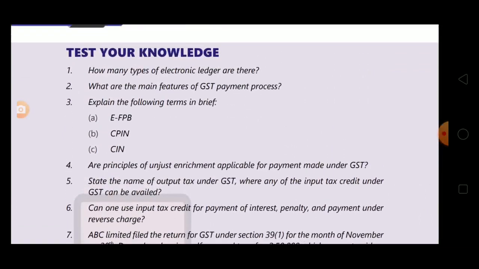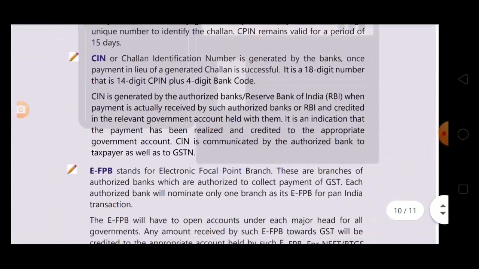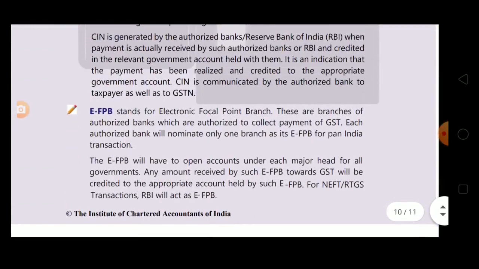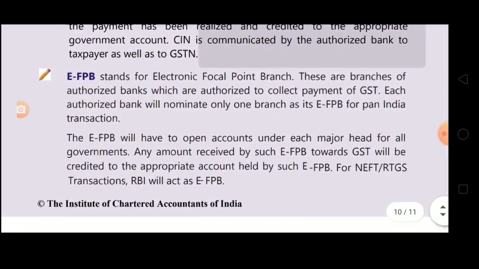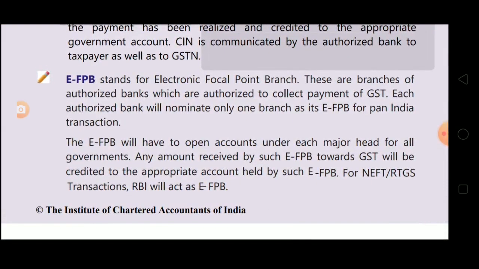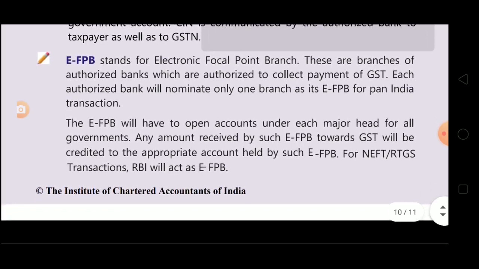Okay. Now third question. Explain the following terms in brief. EFPB. What is this? EFPB stands for Electronic Focal Point Branch. These are the branches of authorized bank which are authorized to collect payment of GST. Means authorized bank authorizes the branches to collect the payment of GST.